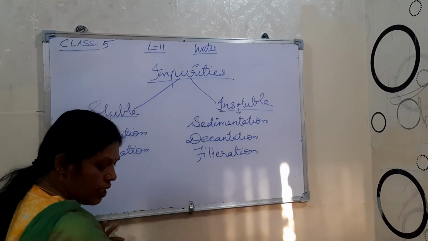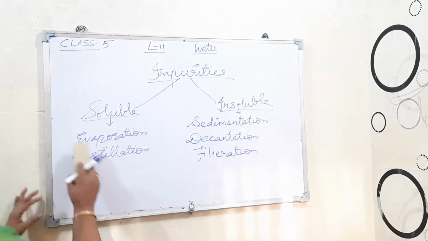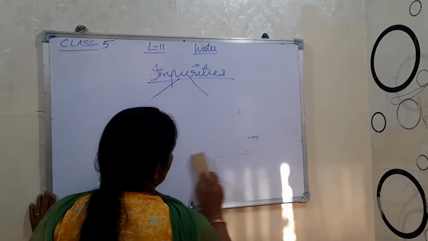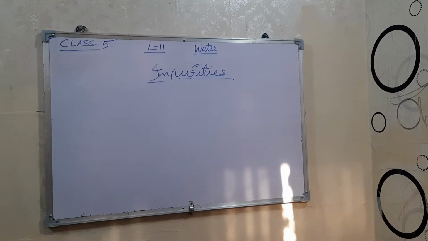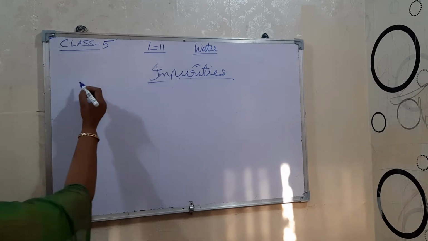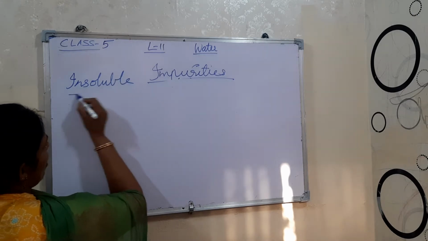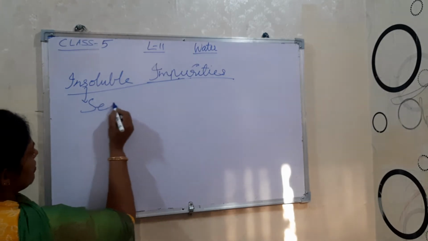Okay, now I am explaining these in detail. First I am explaining about the insoluble impurities. How can they be separated? The first method is sedimentation.